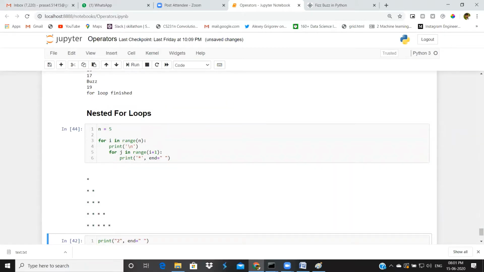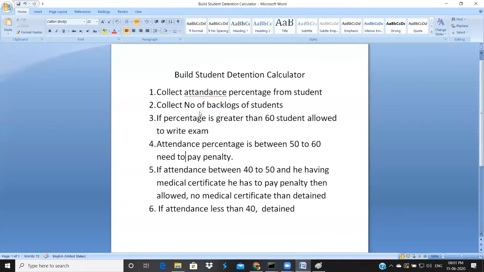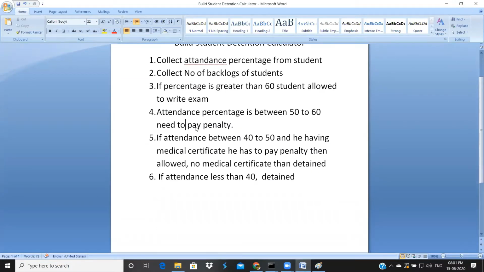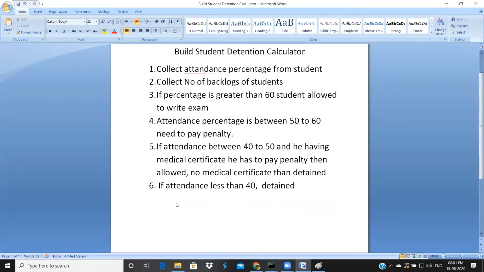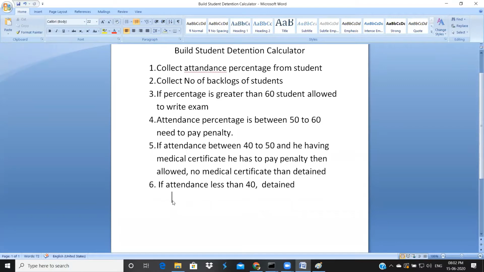That's all for today. I'll share this document on WhatsApp. We have only 6 conditions. Otherwise, I'll write here what we have: 2 input statements. I'm just giving hints. If you want, you can refer to this. 4 condition statements.